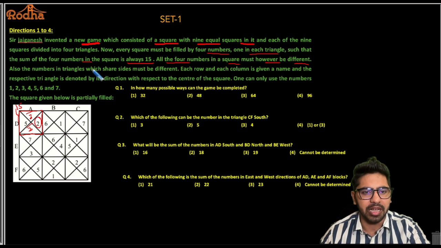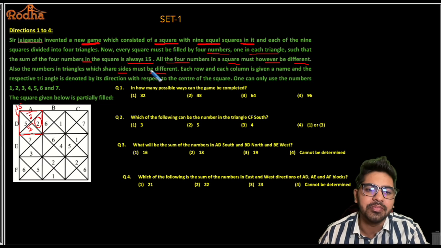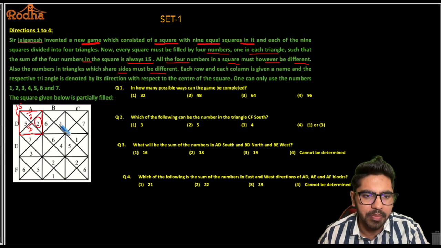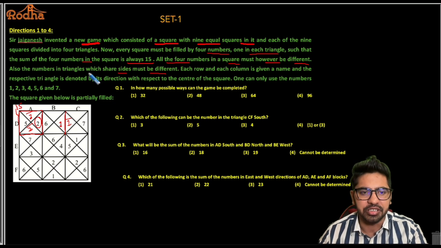Also, the numbers in the triangles which share sides must be different. So that means, for example, if I have a 1 in this triangle, it is sharing the side with this particular triangle here, so I cannot have a 1 here. 1 is not allowed. So the numbers in triangles which share sides must be different.